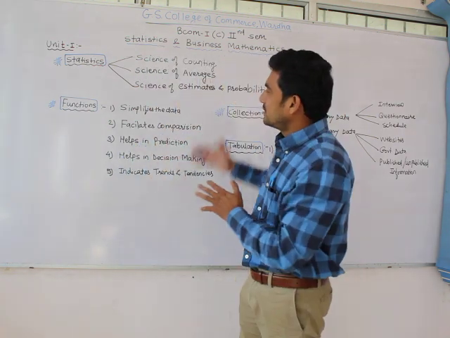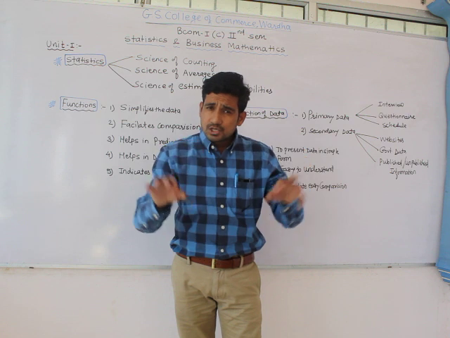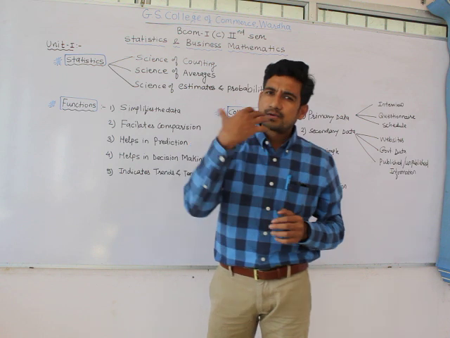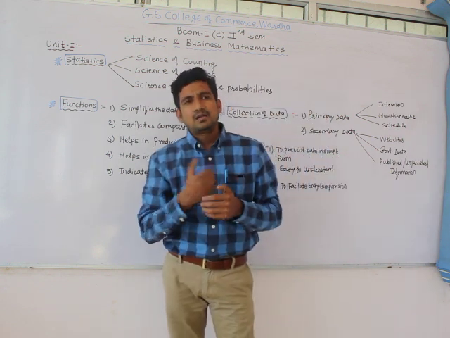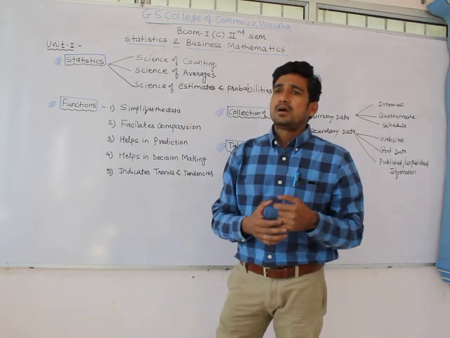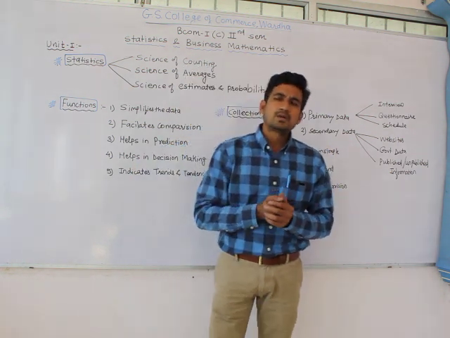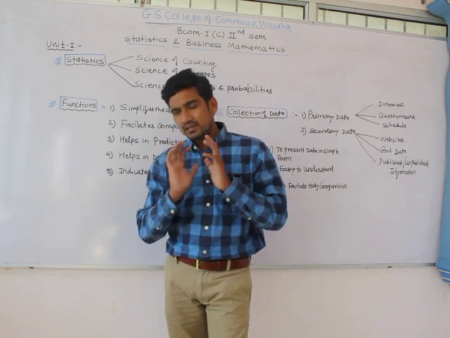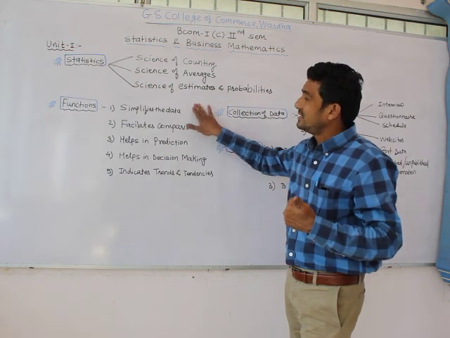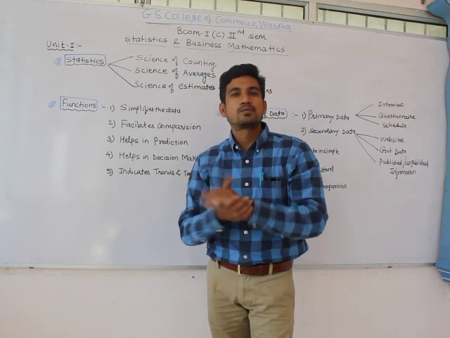The same thing is applicable to statistics, where you are presenting that data in a tabulation form, or expressing that data in a summary form, and then you are applying different formulas to that data, and then you have that answer, that prediction, that probability, which will be helpful for you if you are working as a professional. That will be helpful for your decision making. So that is very important, because it is a prime function of statistics that it simplifies the data. We have to simplify the data to come to a particular decision.